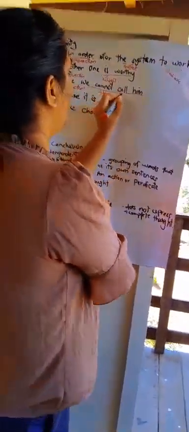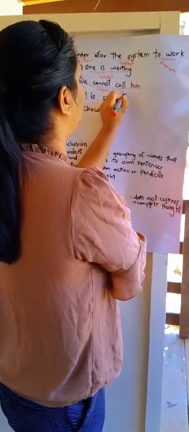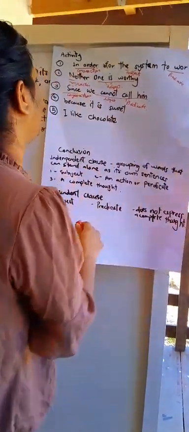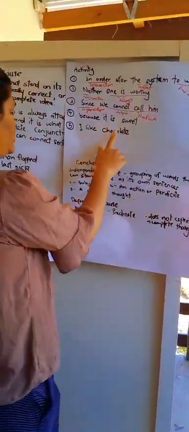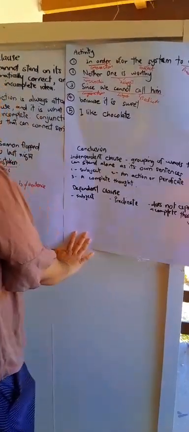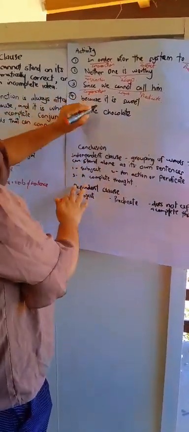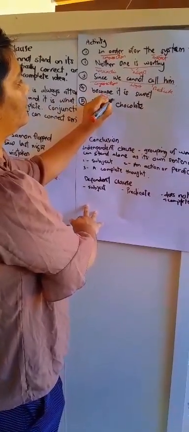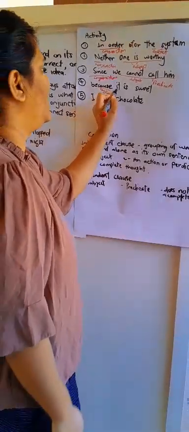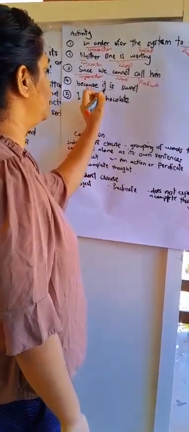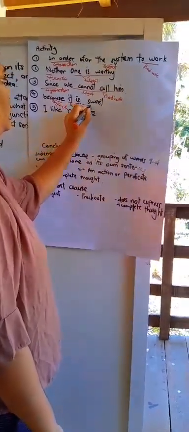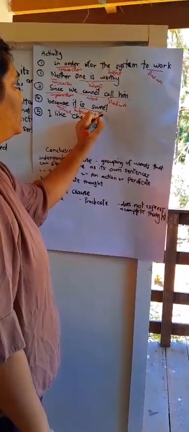Call is a predicate. "Because it is sweet." Because is a conjunction. It is a subject. Is sweet is a predicate.